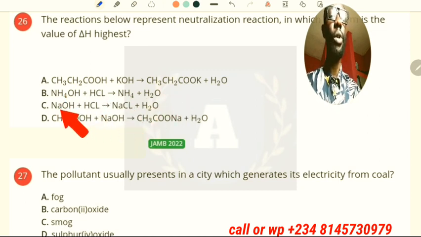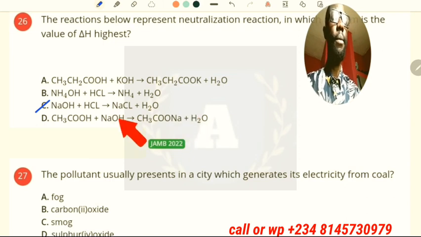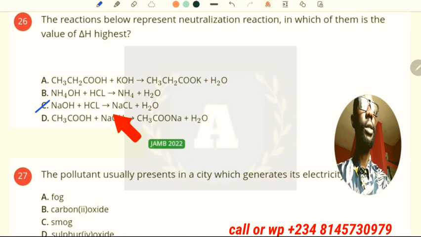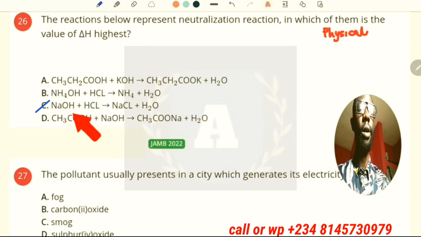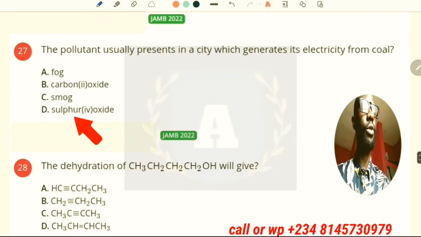This is a strong acid and strong base, and this is a weak acid and strong base. So definitely option C is the correct answer, because we have a strong acid reacting with a strong base. That's a physical chemistry question.